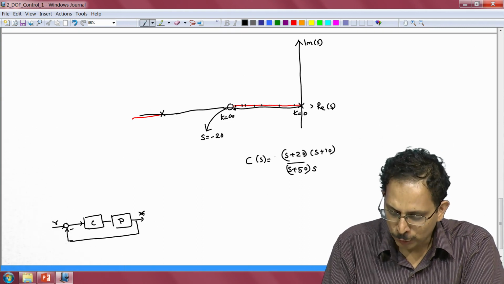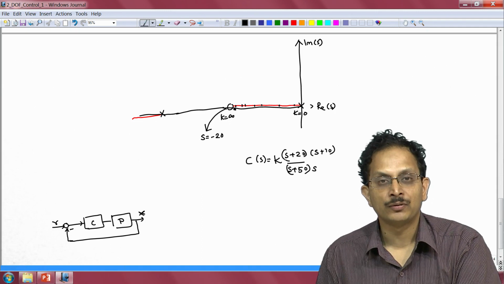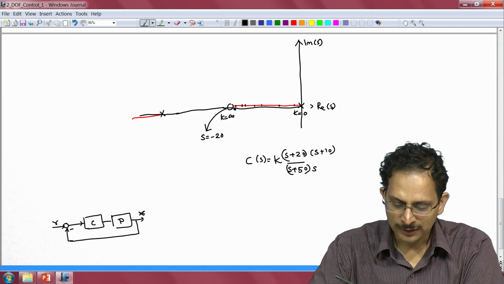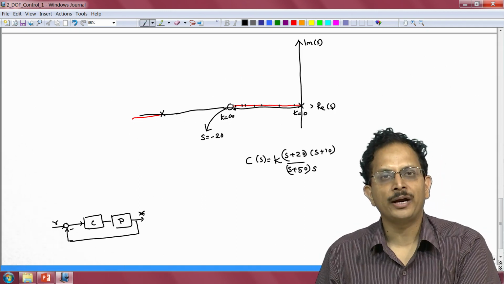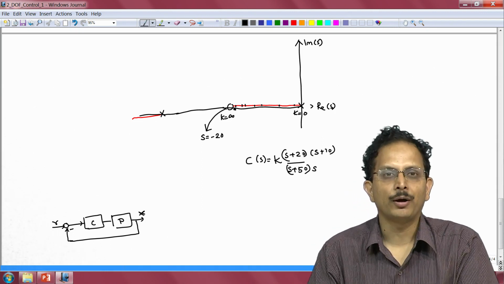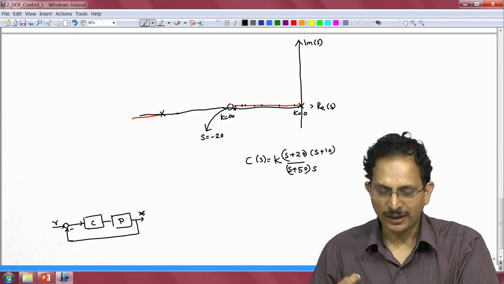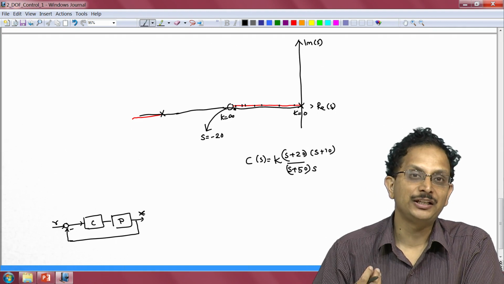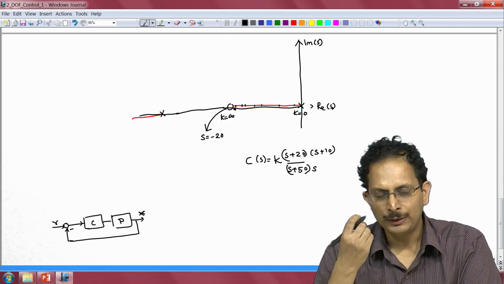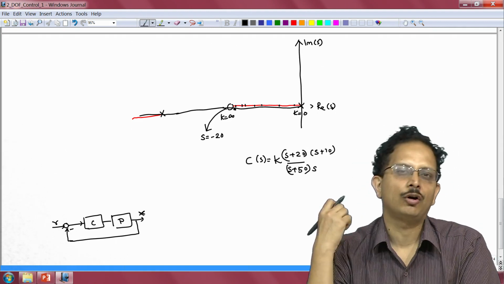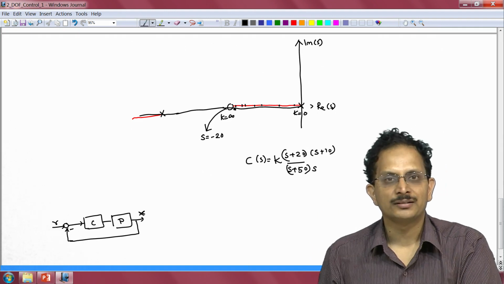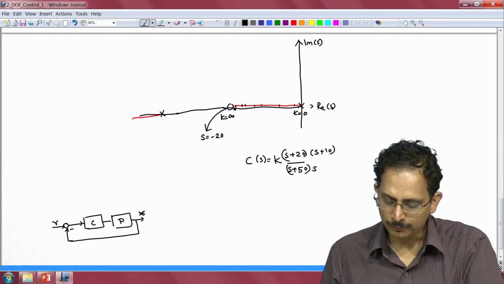We have to make sure that the controller gain k is very high, so that the closed loop pole is going to be located very close to the point s is equal to minus 20, and when the open loop gain of the plant changes by a factor of 25, it would result in a very small migration of this closed loop pole about the nominal position.